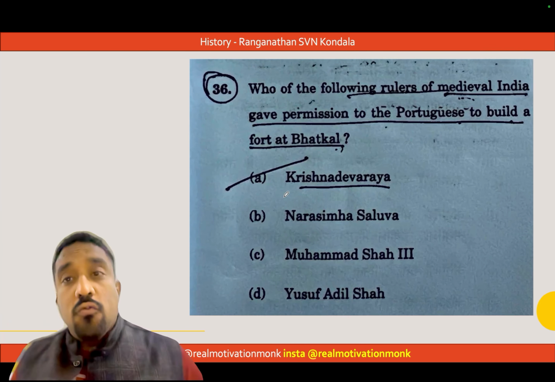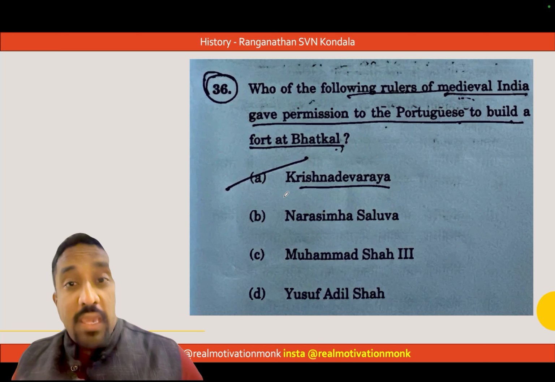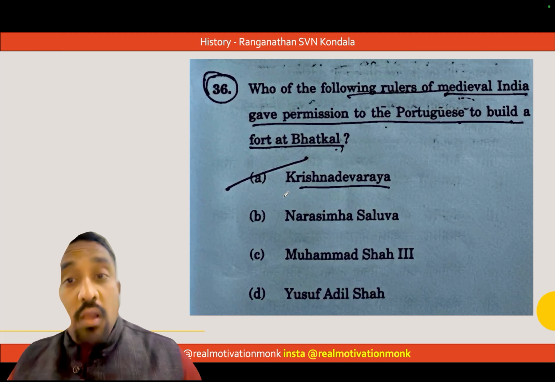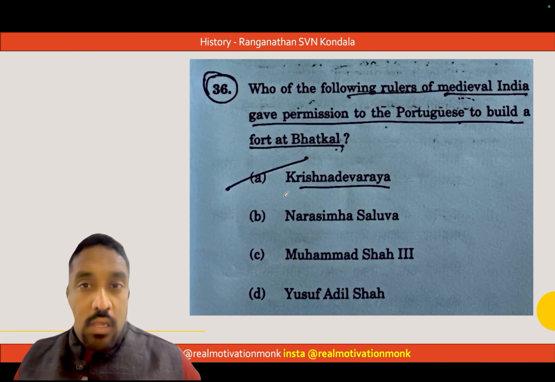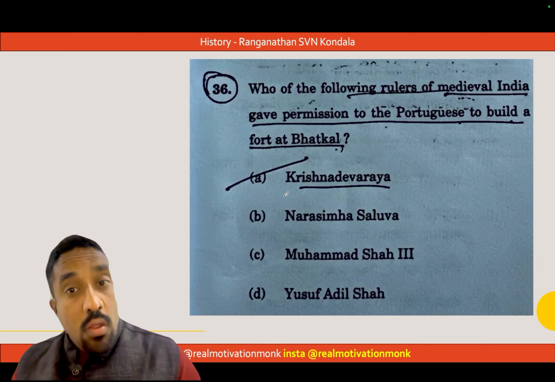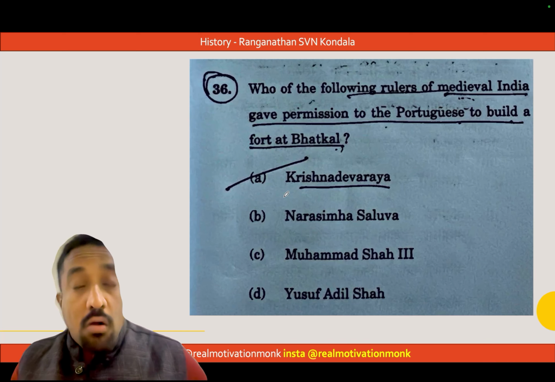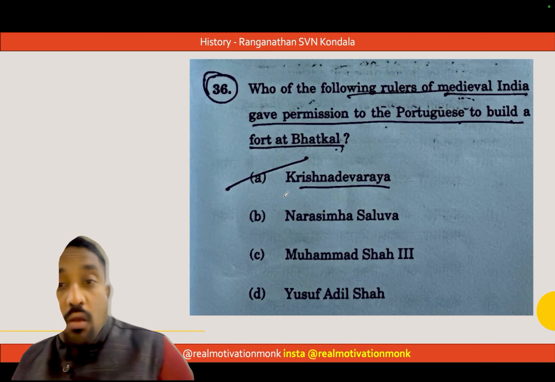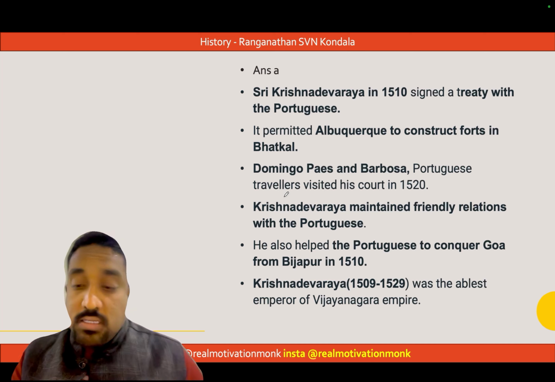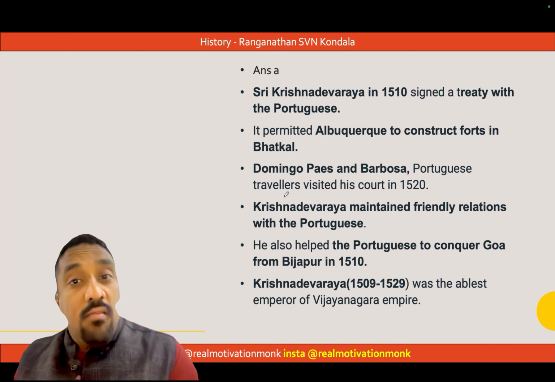Which of the following rulers of medieval India gave permission to the Portuguese to build a fort at Bhatkal? Now, this is a straight question coming from the Sri Krishna Devaraya chapter. Sri Krishna Devaraya gave permission to Alfonso de Albuquerque. Albuquerque was the contemporary governor general, or viceroy, of Portuguese India. He had very good relations with Sri Krishna Devaraya. Answer is A.